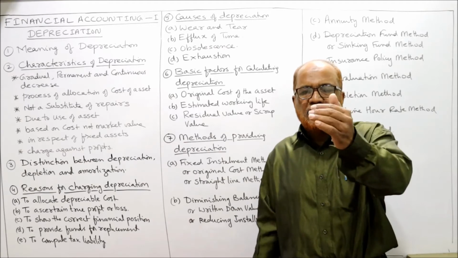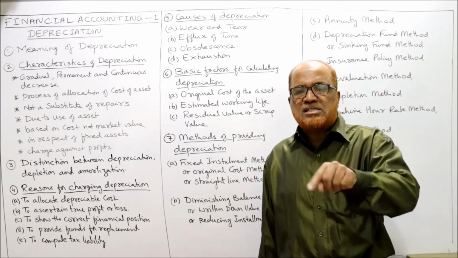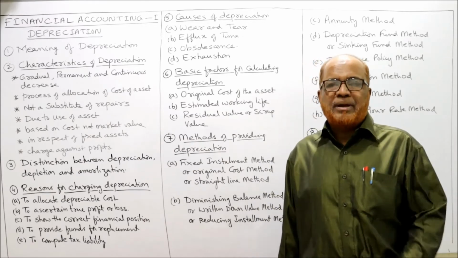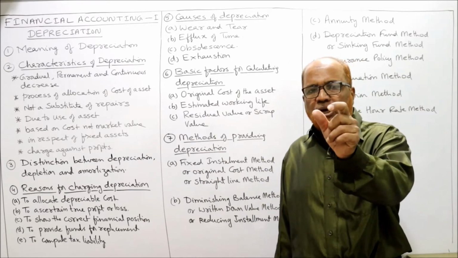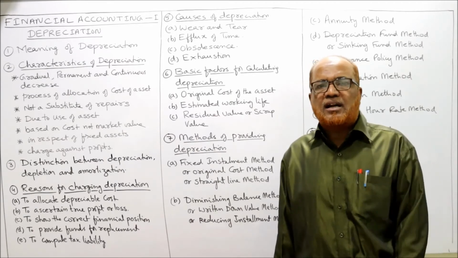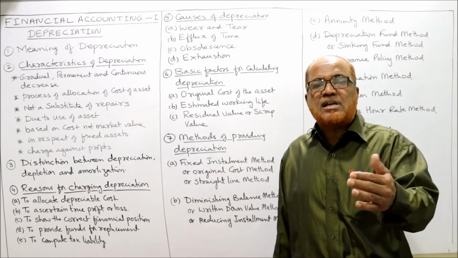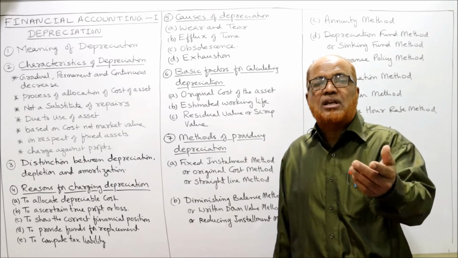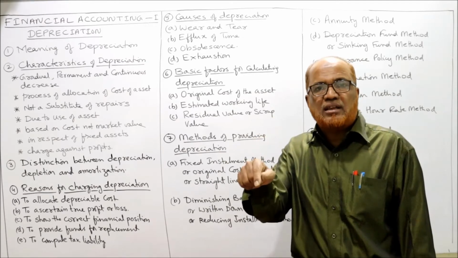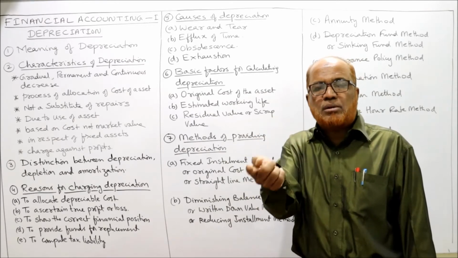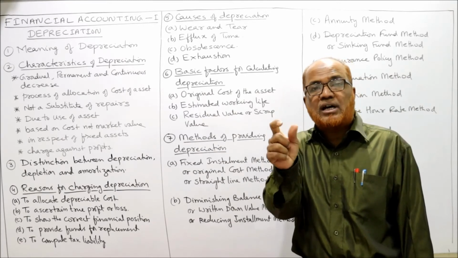Next year the written down value for the second year will be 1 lakh minus 10,000. At the beginning of the year we were having 1 lakh. In the first year we have provided depreciation of 10,000. So for the second year the written down value will be 90,000. Now we calculate 10% of 90,000, which is 9,000. So second year depreciation is 9,000. So 90,000 minus 9,000, 81,000 is the written down value for the third year.